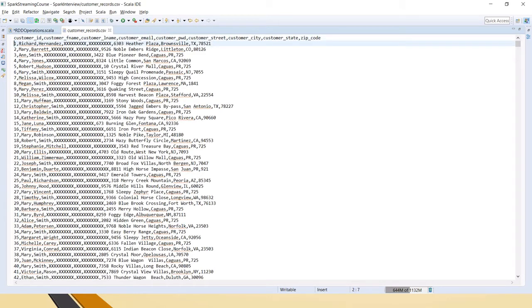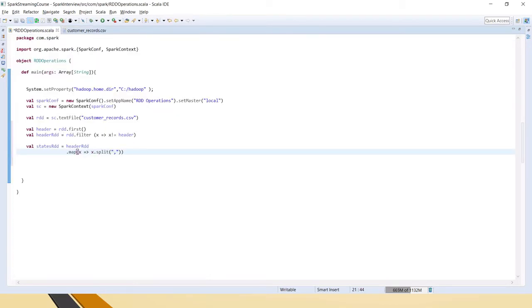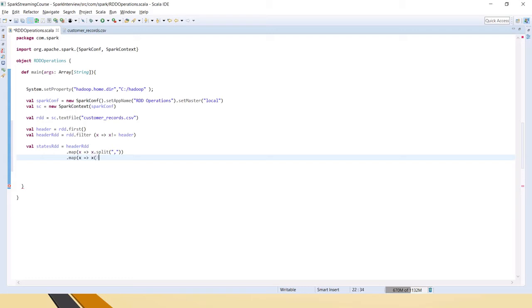Now an entire row is inside one particular element. So now we have to split it using a comma, so that it becomes a split, and then we can pick up only this seventh column. First let's split it with the comma, and after splitting, I am mapping that you take only the state code.